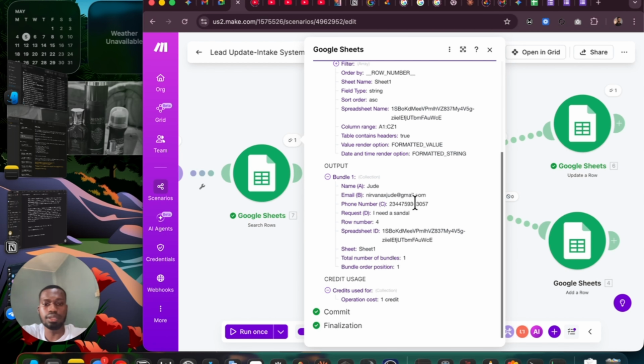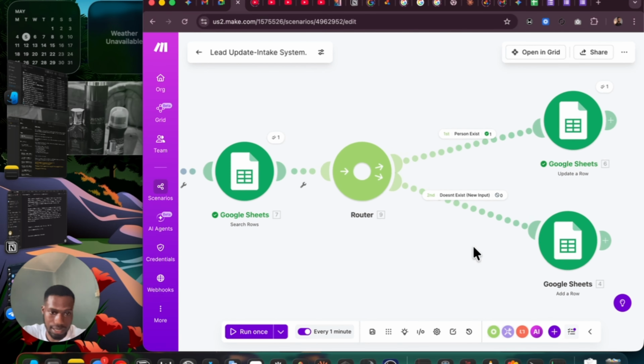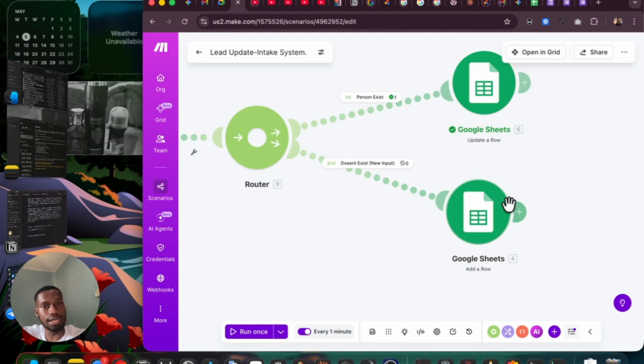I ran the okay one. So what happened here is we can see Nirvana X Jude already exists, because we already added it inside. We already had it added here initially. Remember, it's added here, and now the person exists. So when we run it again, it's going to enter person exists.